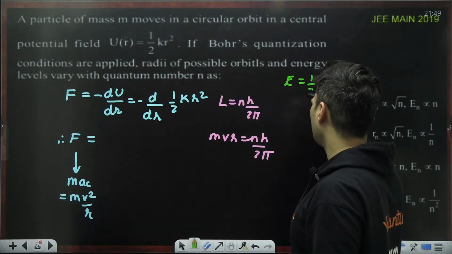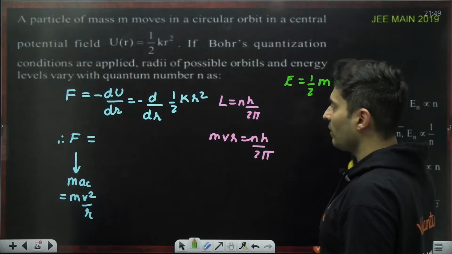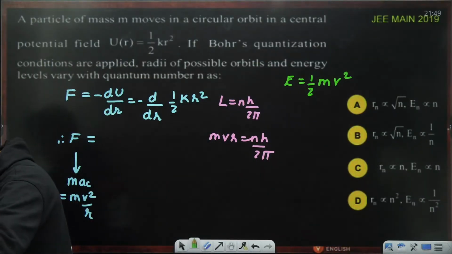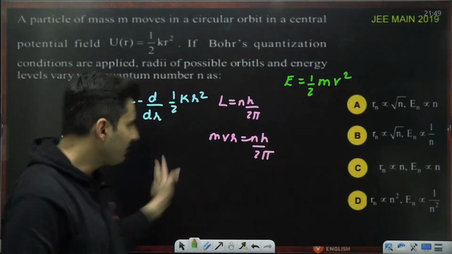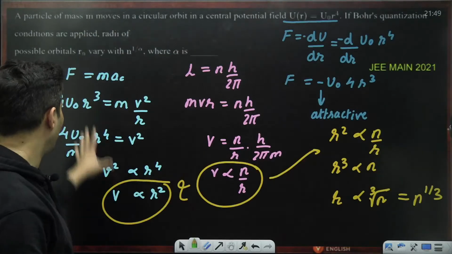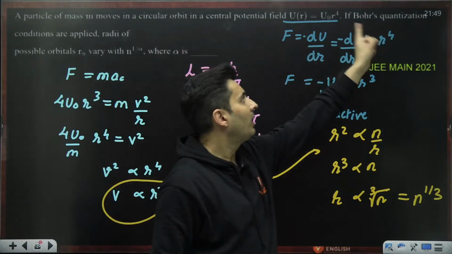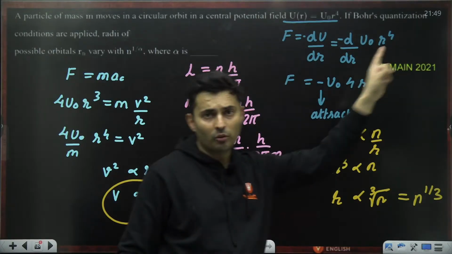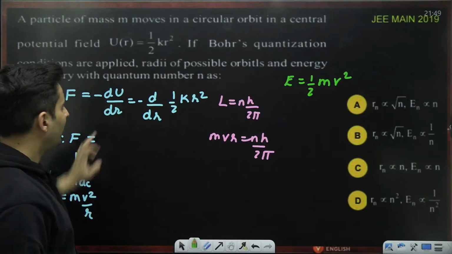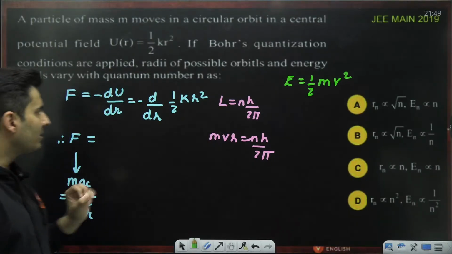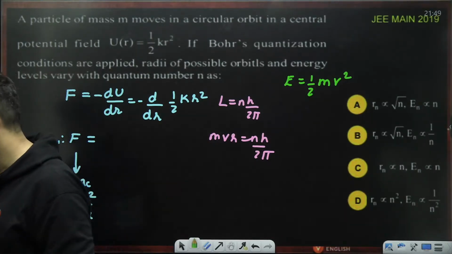Energy is not that difficult. Energy is half mv square. You can see what velocity is proportional to. From that, you will get energy. Is that okay? Perfect. Same procedure, just like the previous problem. Only difference is here energy was proportional to r raised to 4, whereas here the energy is proportional to r raised to 2. That's the only difference. Nothing else is different over here.